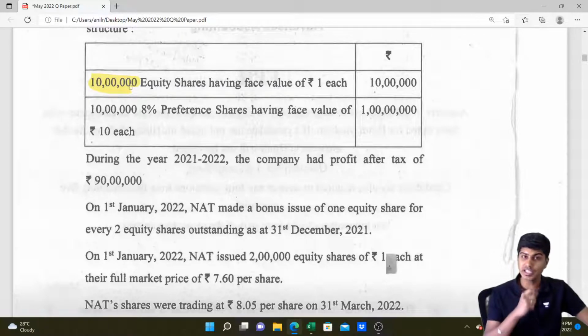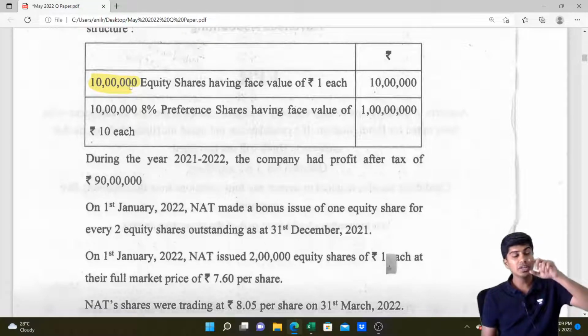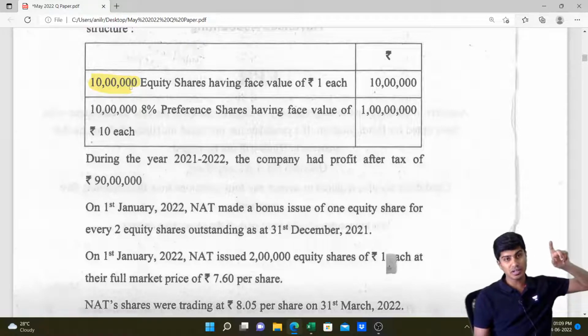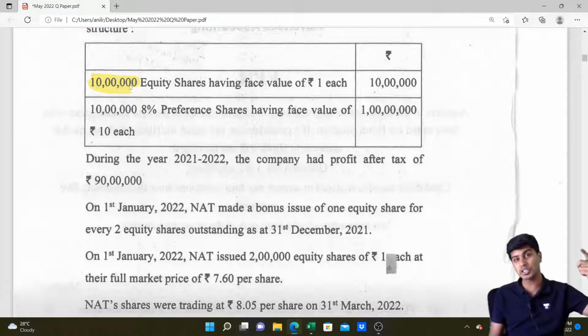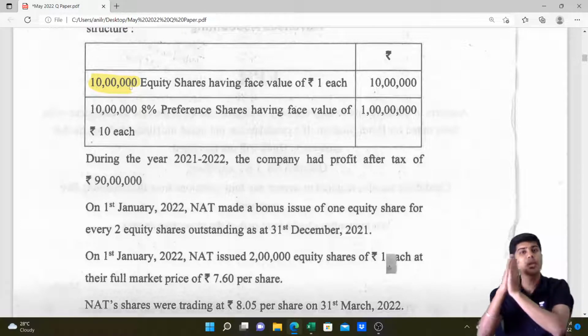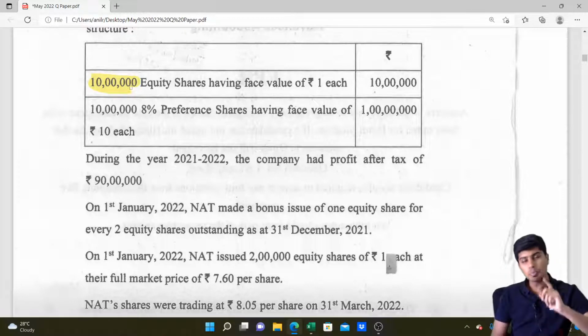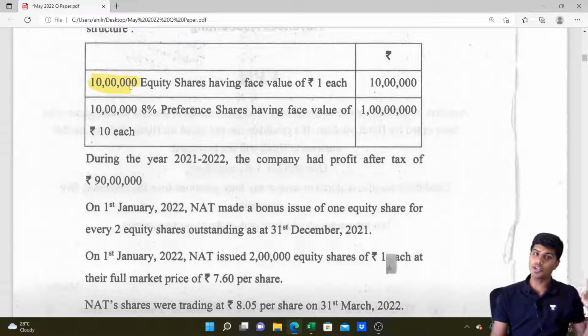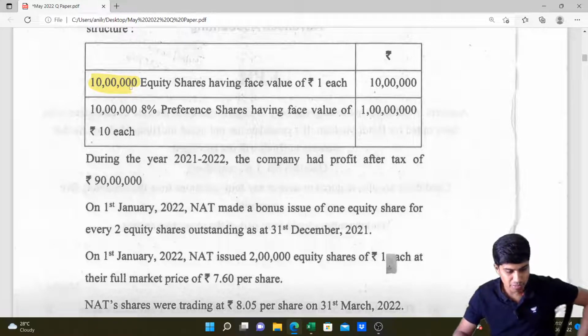Because bonus issue doesn't lead to change in the equity or the net worth of the company, only the capitalizing of reserves is happening. What we need to do is recompute or restate our earnings per share of the previous period, considering what if the bonus issue was made in the previous year. You get this? So the previous year's earnings per share should be restated whenever a bonus issue happens in the current period. If you can remember this, the rest of the answer is very simple. Yeah, so let's read the remaining part of the question.